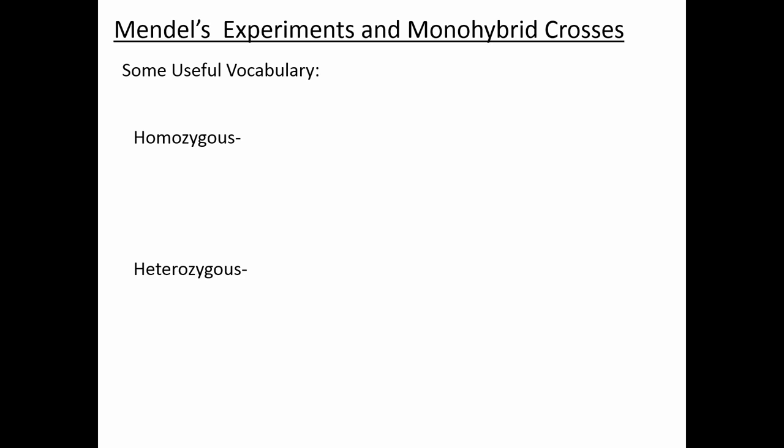So the next two useful vocabulary words we're going to go through are homozygous and heterozygous. Homozygous means that the two copies, the two alleles that you have for a particular gene, are identical. So with respect to the example I was writing up on the board, individuals that are capital A are homozygous, and individuals that are lowercase a are also homozygous because they have two identical copies of a particular allele.